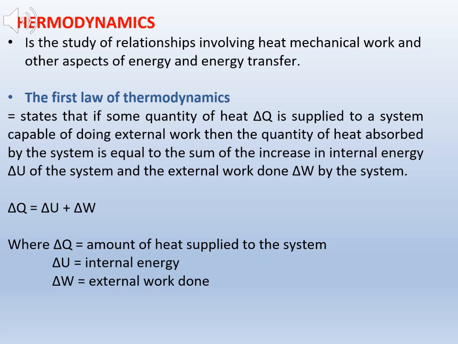So now let's understand the first law of thermodynamics. It states that if some quantity of heat is supplied to a system capable of doing external work, then the quantity of heat absorbed by the system is equal to the sum of the increase in internal energy of the system and the external work done by the system.